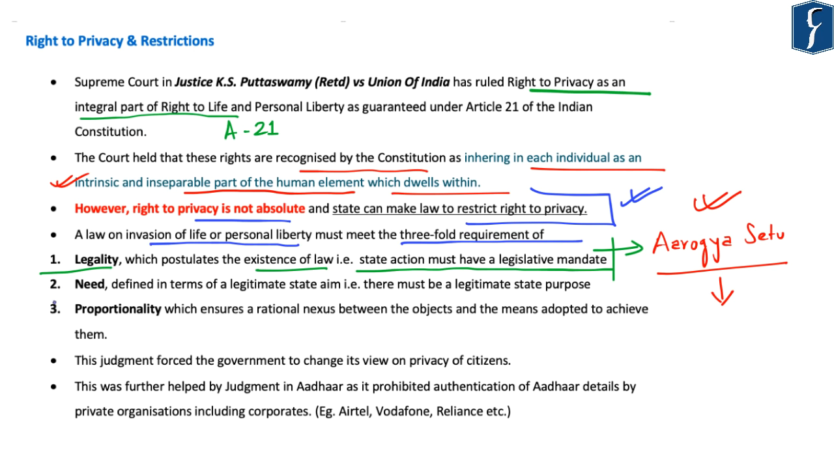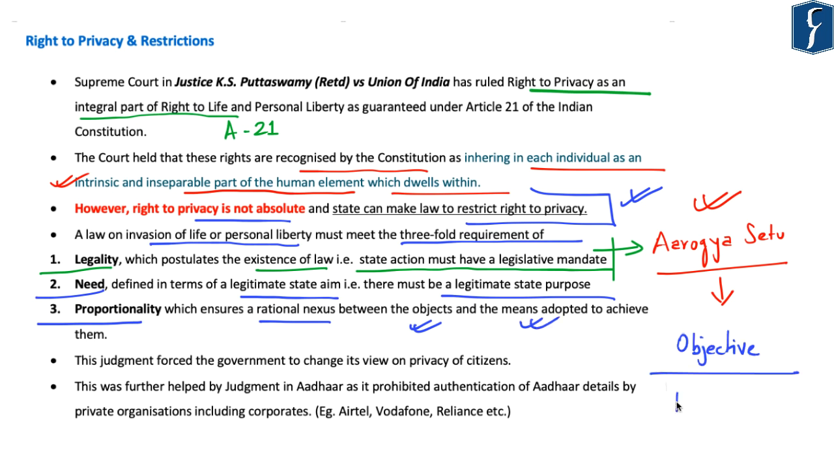The next aspect is with respect to need, and this need is defined in terms of a legitimate state aim or state action. So there must be a legitimate state purpose in order to make a law whereby it infringes right to privacy. And the last point is proportionality, which ensures a rational nexus between the objects and the means. That is, what is the object which needs to be achieved by that particular law, and what are the means to achieve that object. So, the proportionality test ensures that there must be a rational nexus between the objectives of the law and the means to achieve or adopt such objectives of the law.